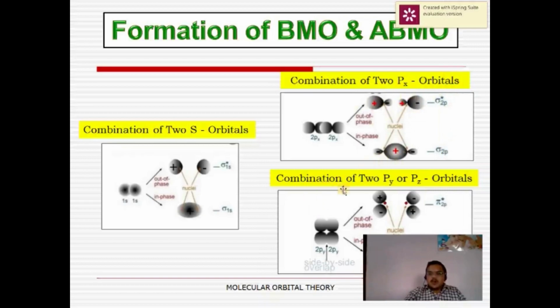Then how pi 2py and pi 2pz molecular orbitals are formed. When two 2py atomic orbitals, or two 2pz atomic orbitals, overlap, they overlap laterally or sidewise. If they overlap in phase, then a pi bonding molecular orbital is formed, and when they overlap out of phase, then pi anti-bonding molecular orbitals are formed. In this way, the formation of bonding molecular orbitals and anti-bonding molecular orbitals takes place.